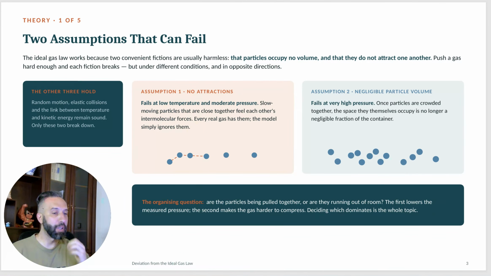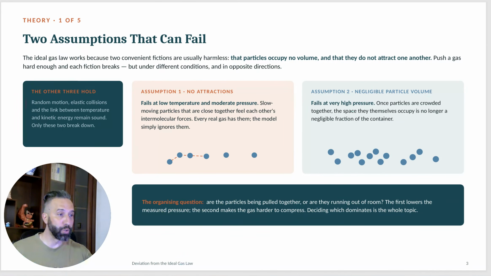Why? Well, if the temperature is low, then particles don't have that much kinetic energy. They don't have that much speed. And in this case, there is a significant impact of intermolecular forces between particles because they slow them down. At high temperatures, they move so fast that the impact of intermolecular forces doesn't exist. But if they move slower, then it's a significant impact.